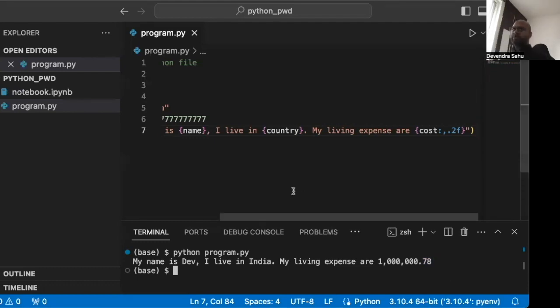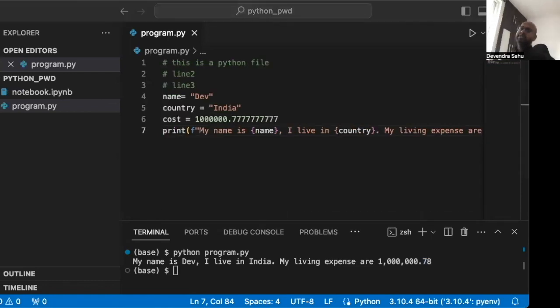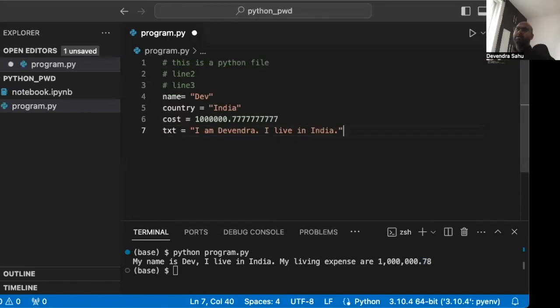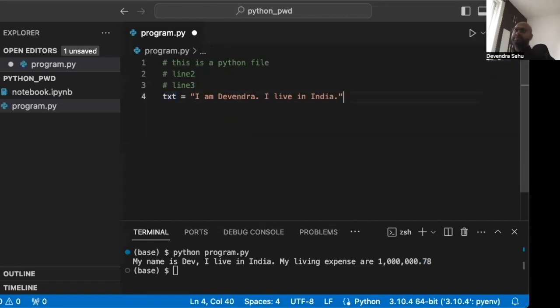Okay, let's do some text operations. Let's say I have a text: "I'm Devendra, I live in India." Let's look at indexing in various forms. First, I want to see if the word India is in this string.